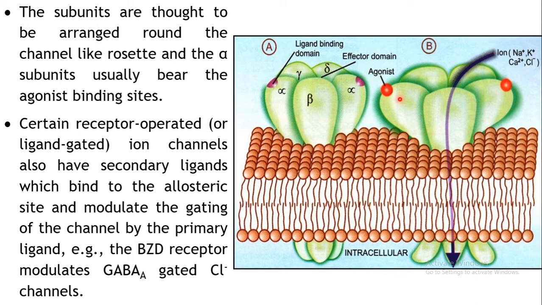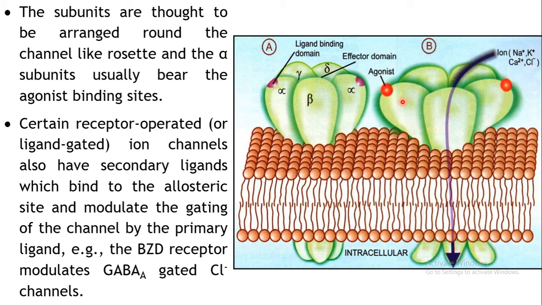As a result, in the middle there is an aqueous pore through which all these ions can flow, because ions cannot cross the membrane directly by diffusion; since they have a charge, they will get repelled. So they can flow very easily with the help of these ion channels. In this type of receptor, the ion channel itself is acting as the receptor, and on this ion channel there will be one site onto which your drug can bind.